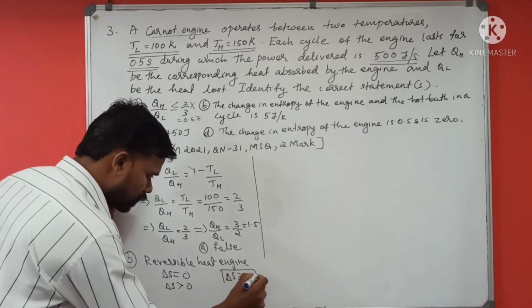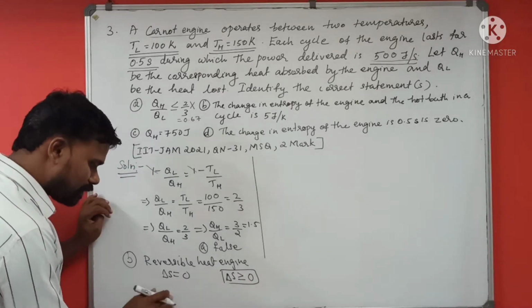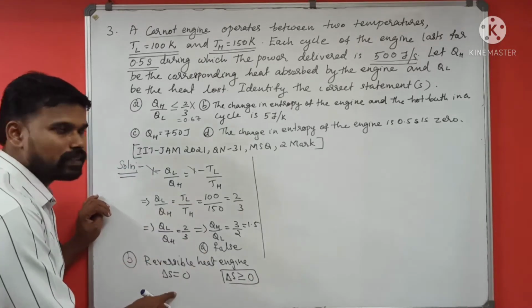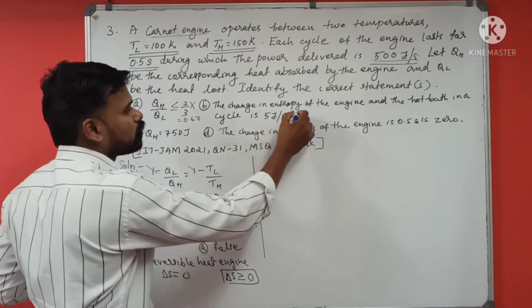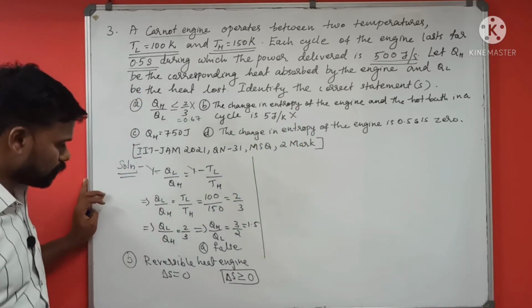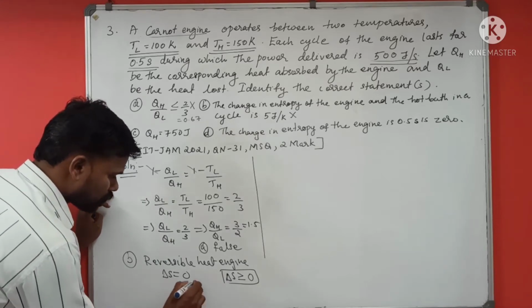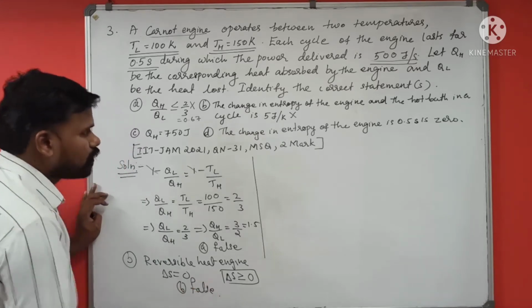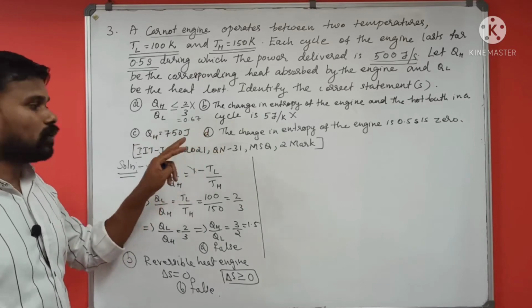Okay. So here you can say that since this is a reversible heat engine, delta S is equal to 0. So option B also is wrong. Delta S has to be 0. Option B is false. Now what about C and D?